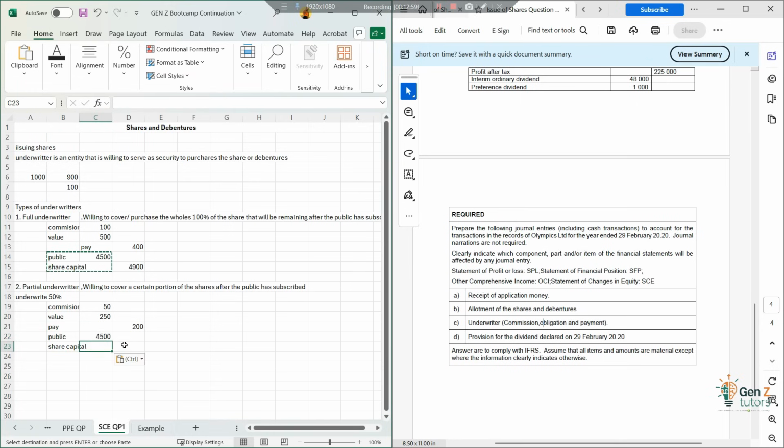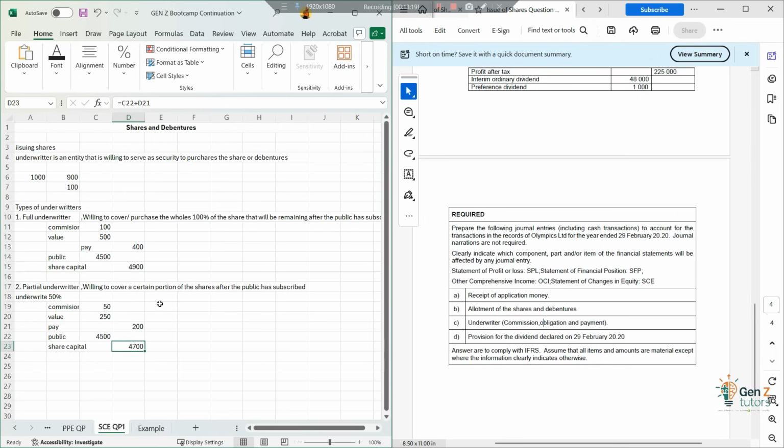Right, and then at the very same time, the actual total value of the shares that will be left behind in the end, it will be what? 4,500 plus 200. And this is the difference between a partial underwriter and a full underwriter, right?